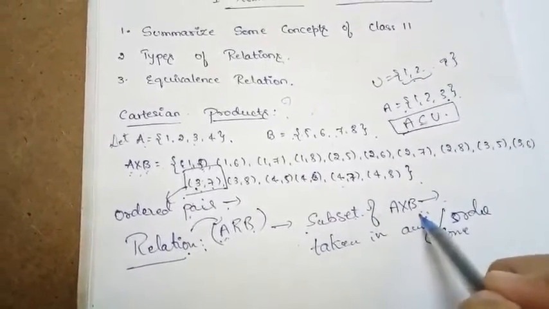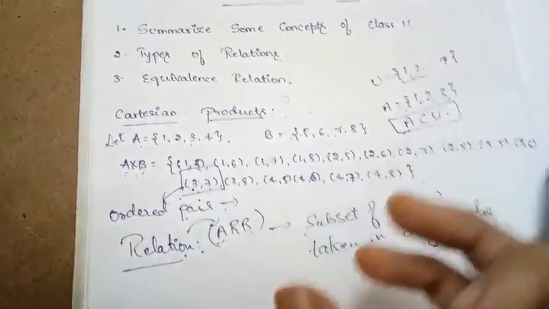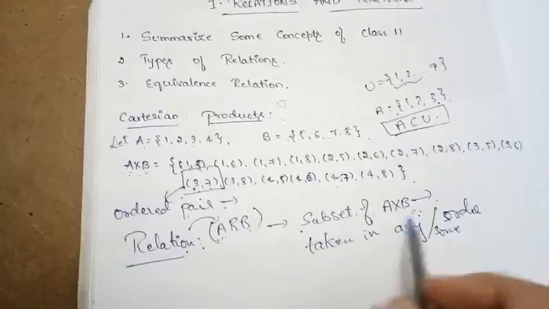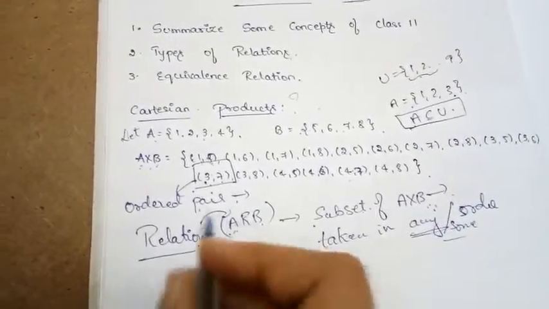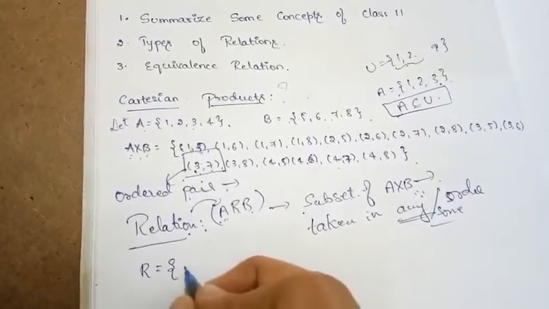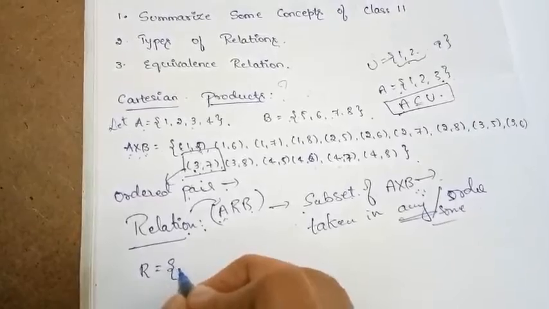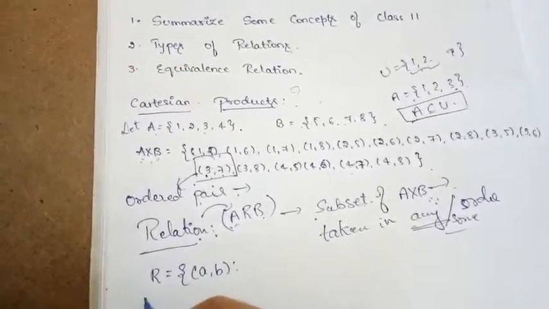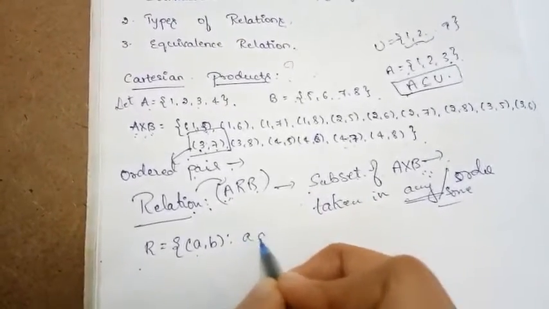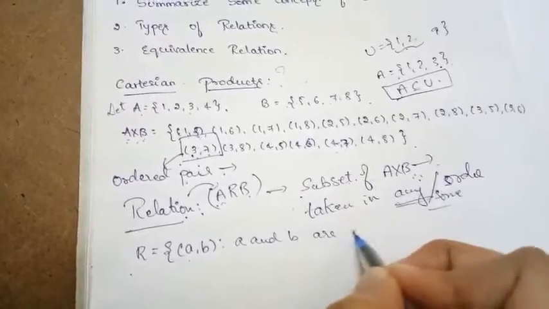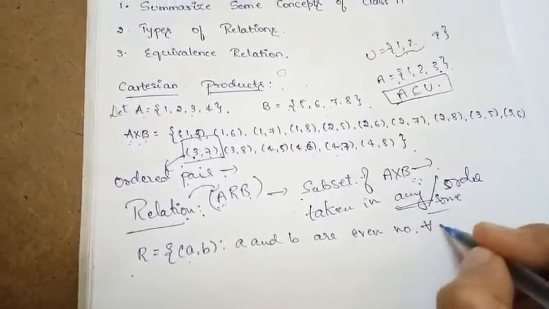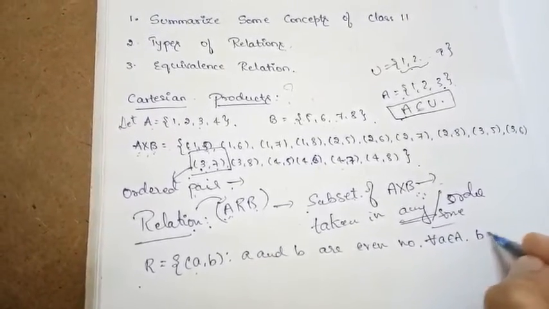So a subset of A cross B means we are taking some or all of the elements of the Cartesian product A cross B. It might be in any order. So suppose I am defining one of the relations in rule form. Let R be equal to (a, b). The elements of the relation are in the form of ordered pairs, (a, b), such that a and b are even numbers, for all a belonging to A and b belonging to B.